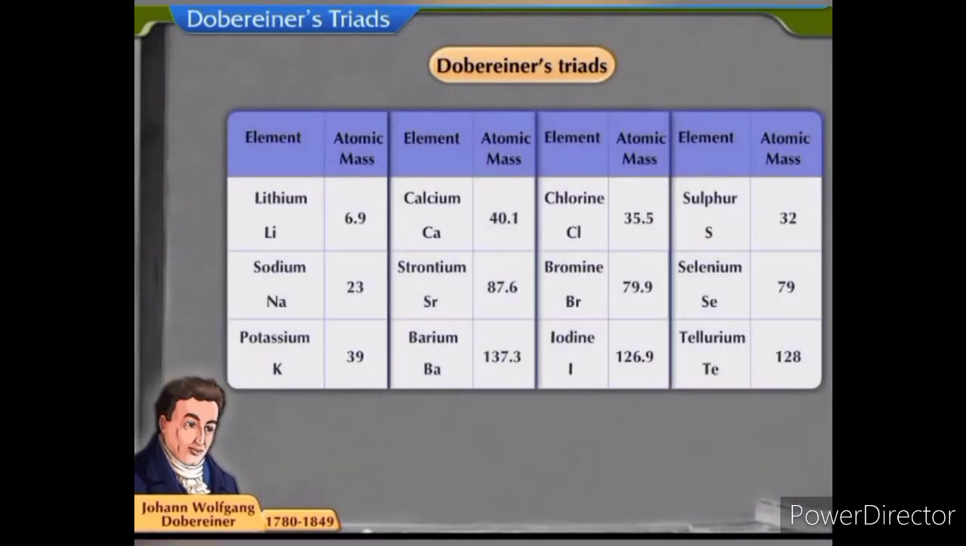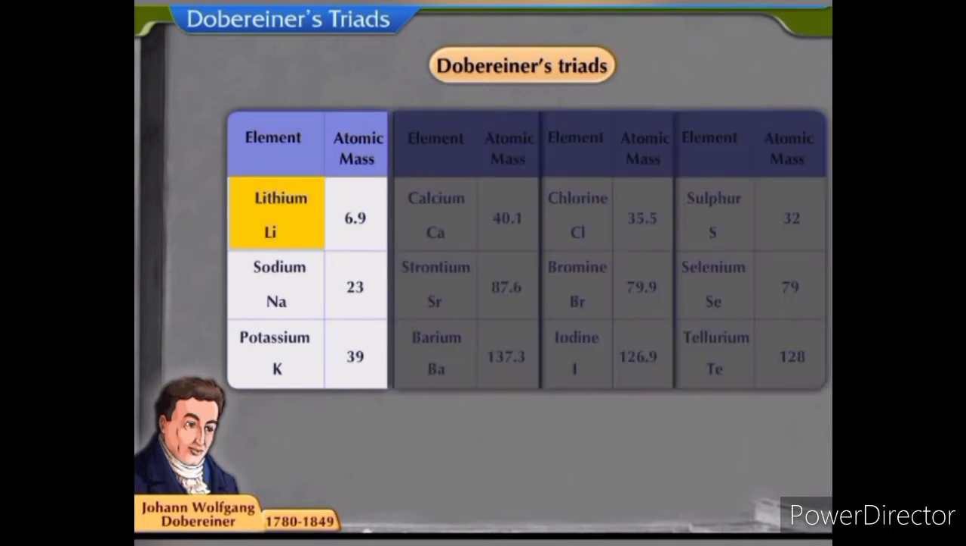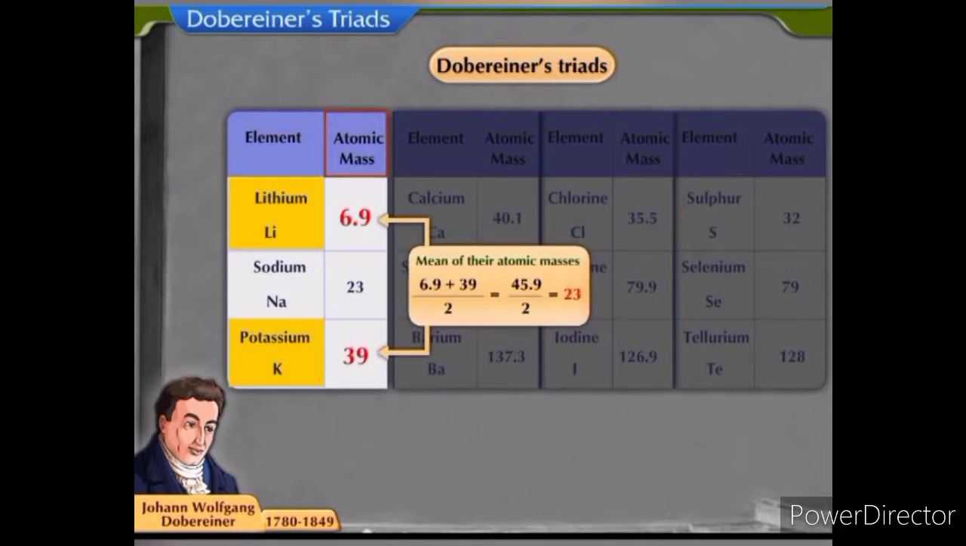Let us consider some such triads. Lithium, sodium and potassium form a triad. The atomic mass of lithium is 6.9 and that of potassium is 39. The mean of their atomic masses is 23, which is the atomic mass of sodium.